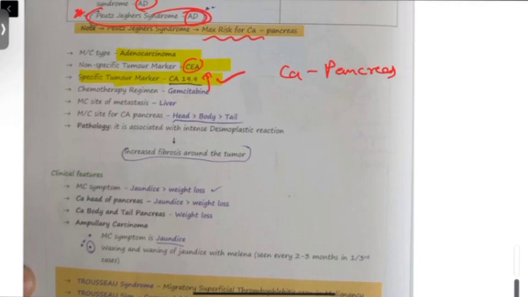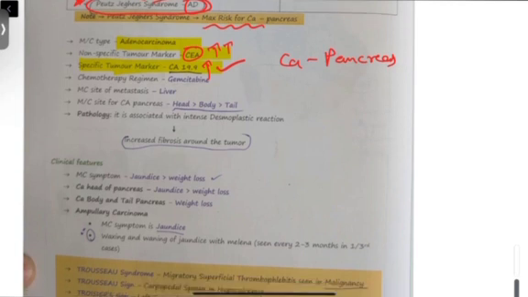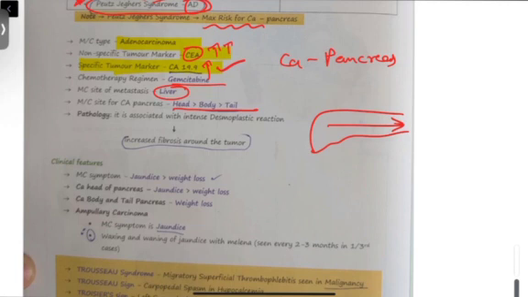Whereas if CEA is raised, there can be a possibility that it can be a CA pancreas, but it is not specific to pancreas alone. There can be other cancers also where CEA is raised. That is the meaning of non-specific. Okay, the chemotherapy regimen we will give for CA pancreas is gemcitabine, and usually the metastasis happens to liver most commonly. Okay? So the most common site of CA pancreas is head usually, and then body, and then tail. Basically the cancer spreads from this side to this side.